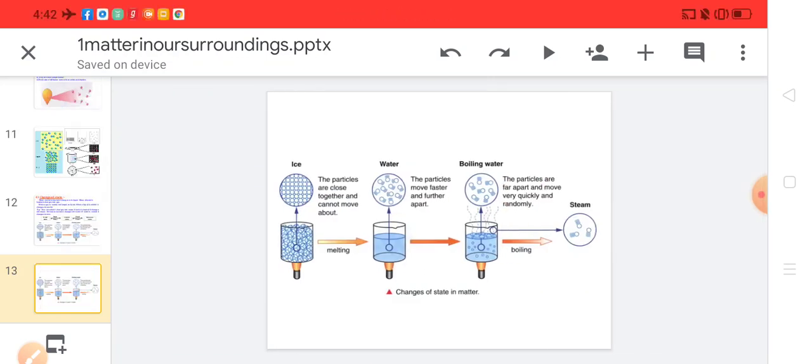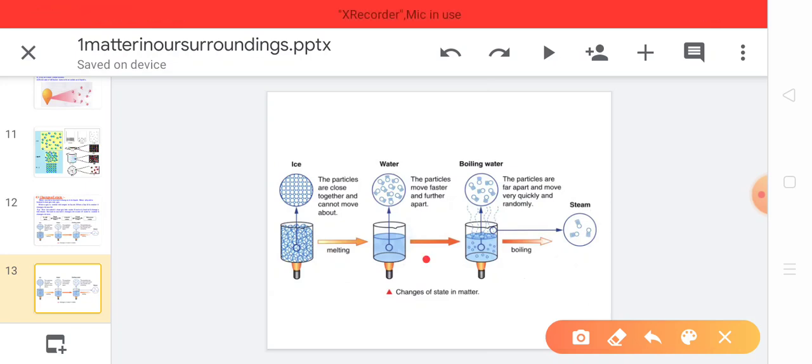Here the ice particles, because ice is solid, are close together and cannot move freely. When ice is heated, it melts and converts into water. In water, the space between the particles is more, which means the particles are a little bit free to move. Whereas when we heat the water, vapors form, and the vapor particles move far apart from each other very quickly and undergo random motion.